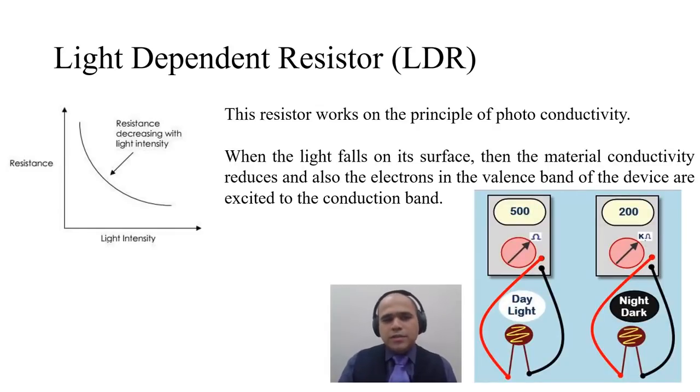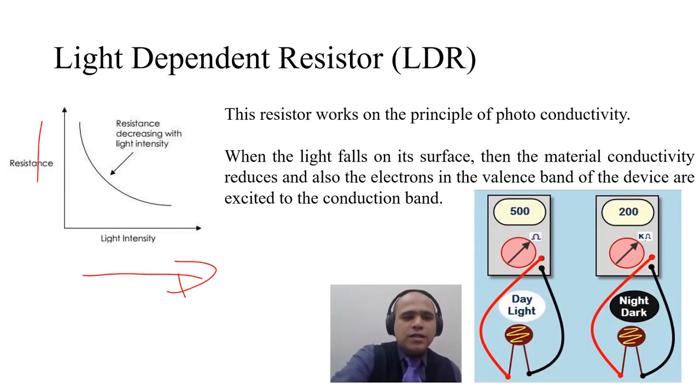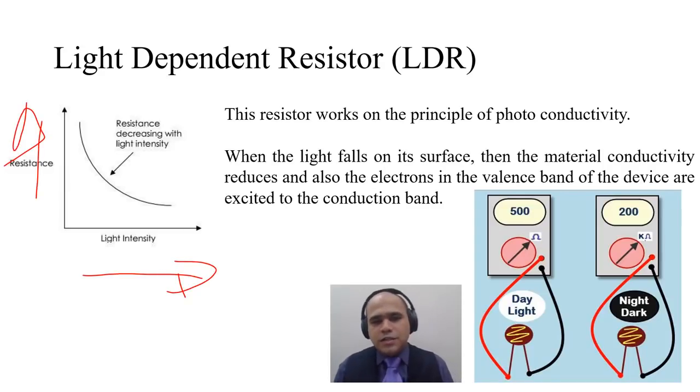Now LDR typically has non-linear characteristics with respect to light, and as light increases, resistance decreases non-linearly. So here you can see daylight causing 500 ohm and night light causing around 200 kilo ohm.